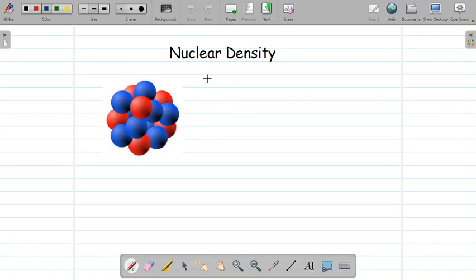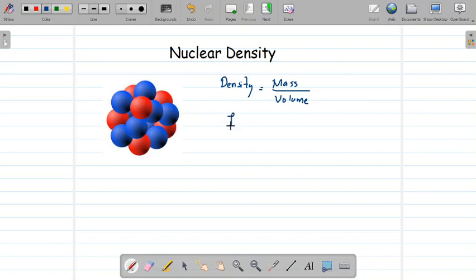Hello friends, today let us try to understand the third property of the nucleus, which is the nuclear density. So to begin, what is the equation for density of any solid? Density equal to mass by volume. So what will be the equation for the density of the nucleus?